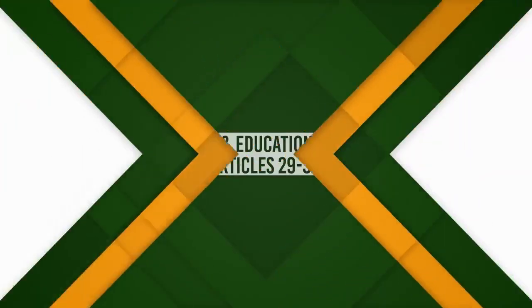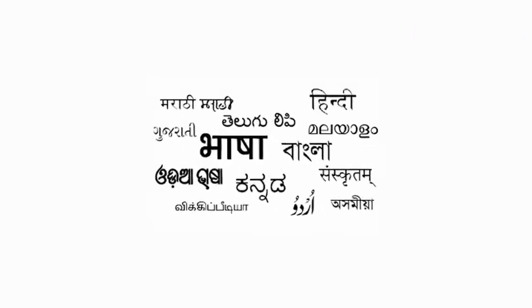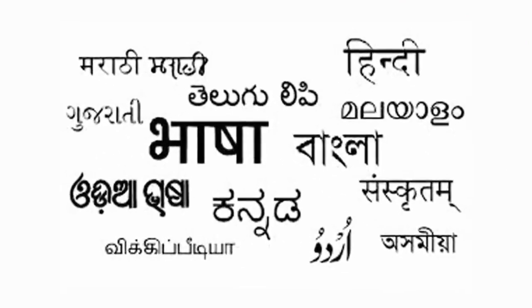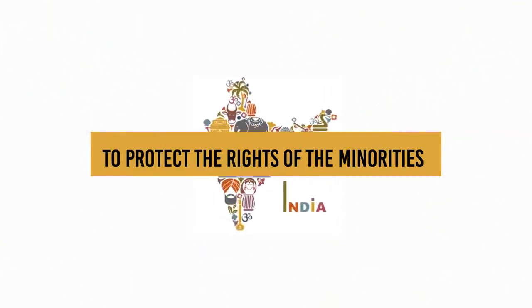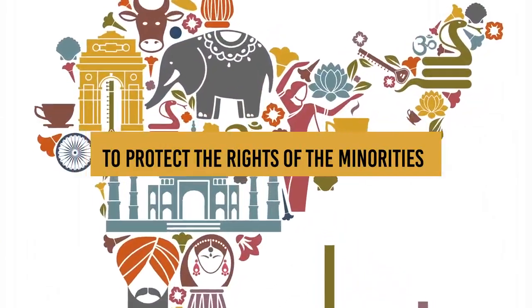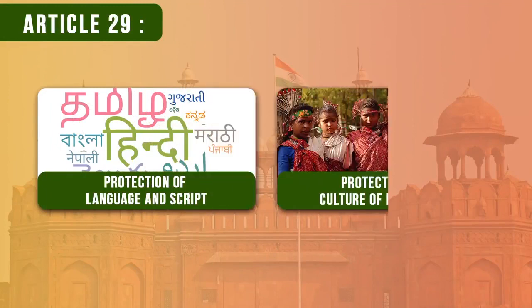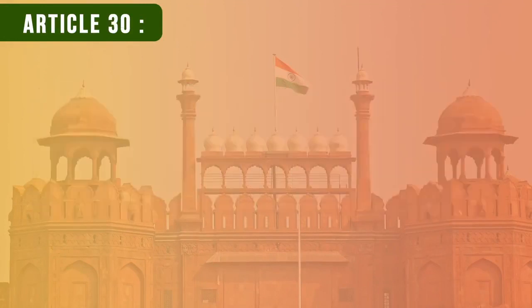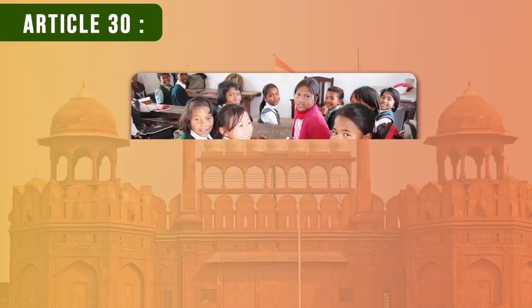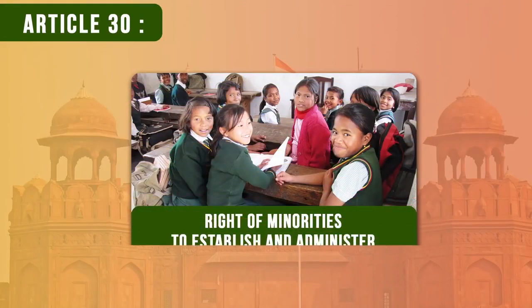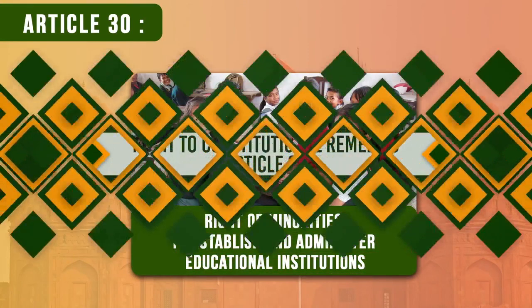5. Cultural and educational rights. As India is a country of many languages, religions and cultures, the Constitution provides special measures in Article 29 and 30 to protect the rights of the minorities. Article 29 provides protection of language, script and culture of minorities. Article 30 provides rights of minorities to establish and administer educational institutions.